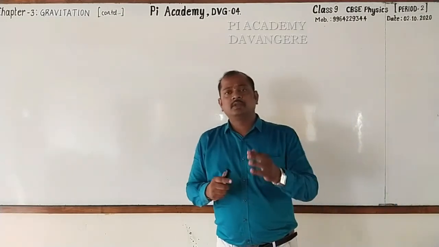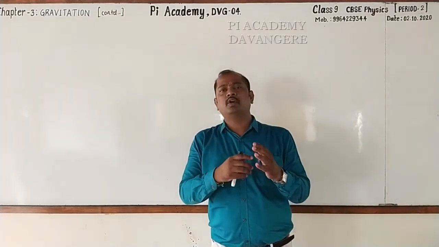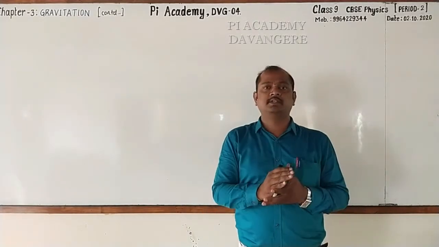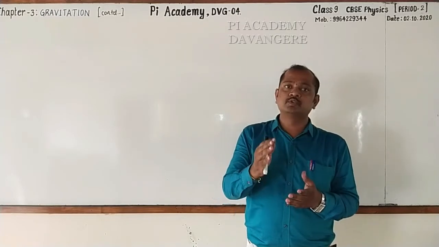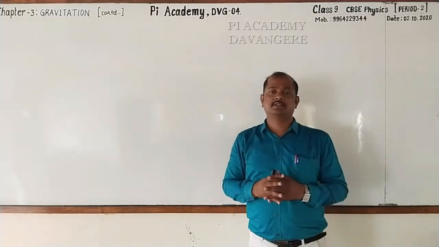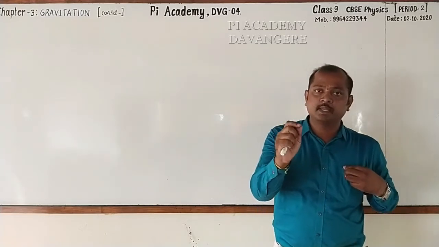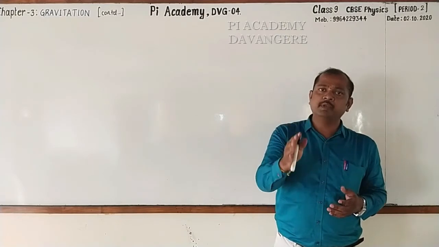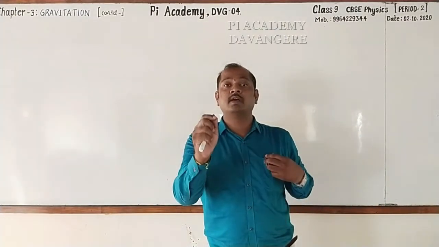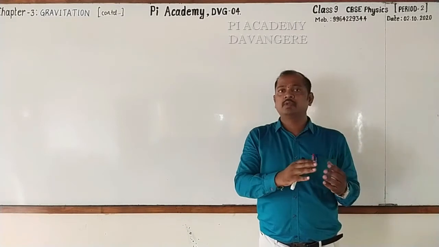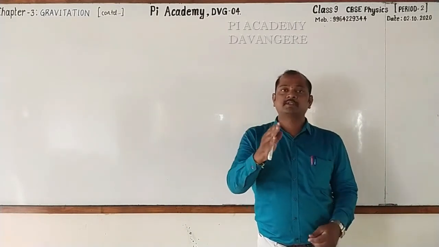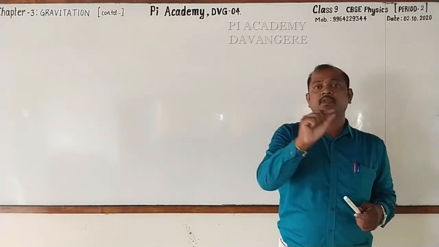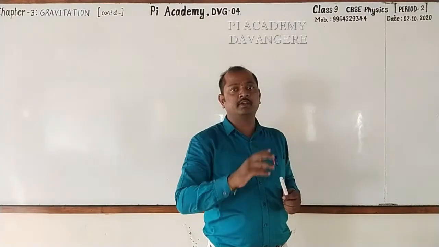Whereas in the 16th century, many data were collected regarding the motion of the planets observed by our scientists, and these data were used by one of the great scientists. He is Johannes Kepler, and he made the laws on motion of the planets, and they are familiarly known as Kepler's laws of planetary motion. So now let's go for learning Kepler's laws of planetary motion. So please go for writing the heading, Kepler's laws of planetary motion, right?